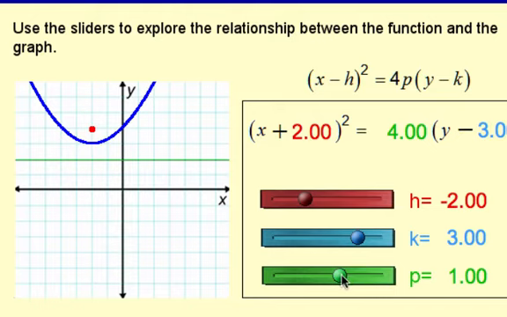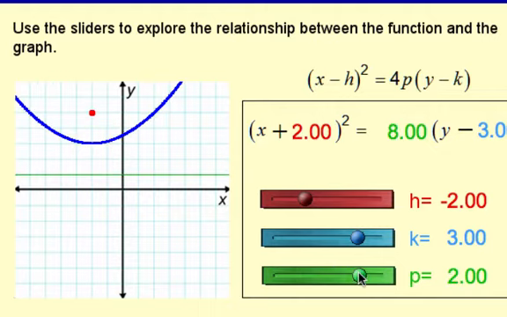Now I'm going to adjust the p-value. Right now the p-value is 1, so the distance from the vertex to the focus and the directrix is 1 each. So I'm going to increase to 2. Notice what happens. The parabola is wider, the vertex didn't move. The focus moved further away from the vertex, and so did the directrix. They're both 2 away because the p-value is 2. Notice that the 4p changed to 8.